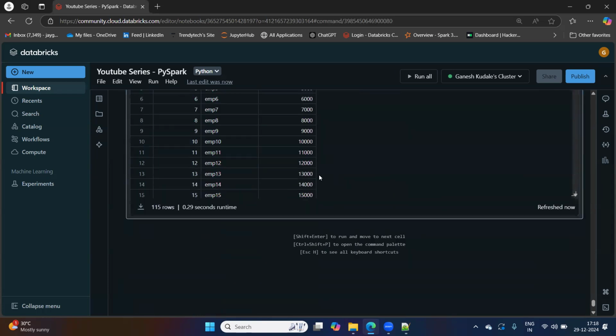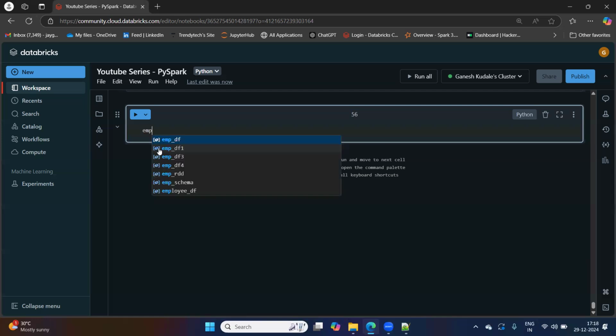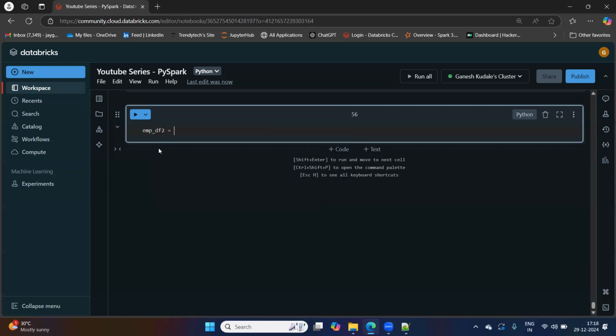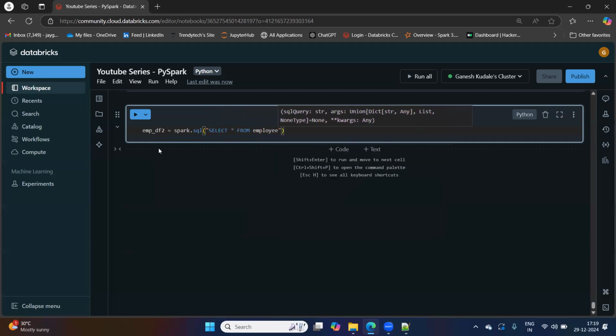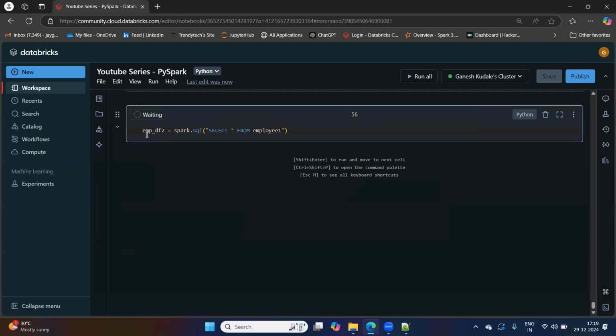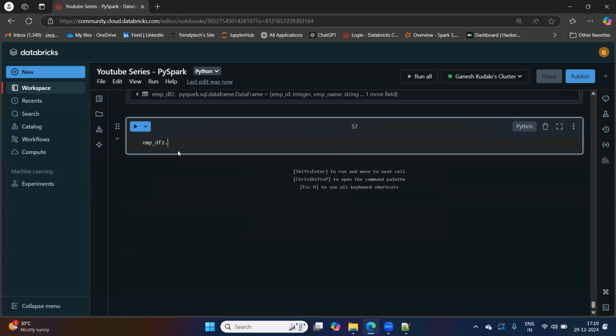There is one more way we have already seen. Maybe if you can try to recall, empdf2 equal to simple spark.sql select star from employee one. If I try to display empdf2, I'll see the same data, right?